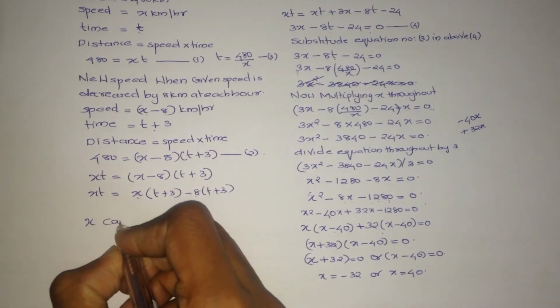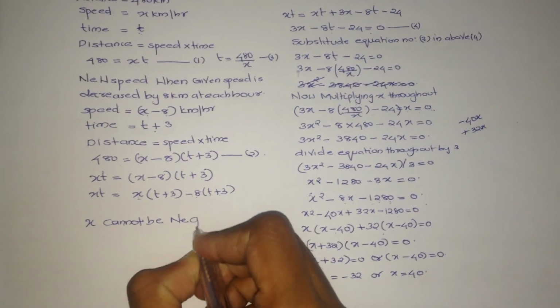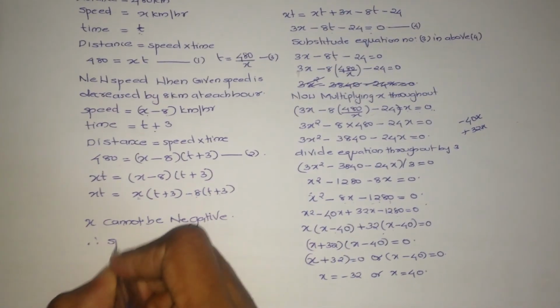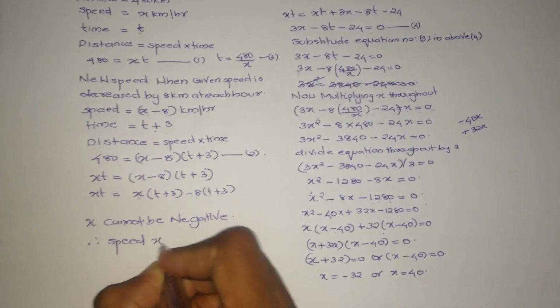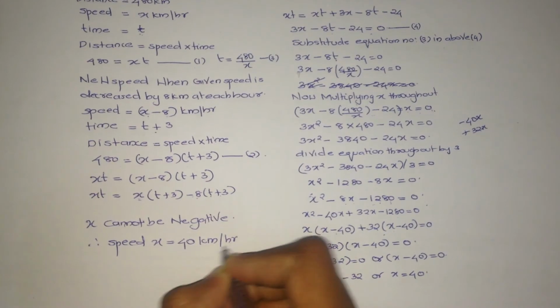x cannot be negative. That is, speed cannot be negative. Therefore, speed x equals 40 km per hour.